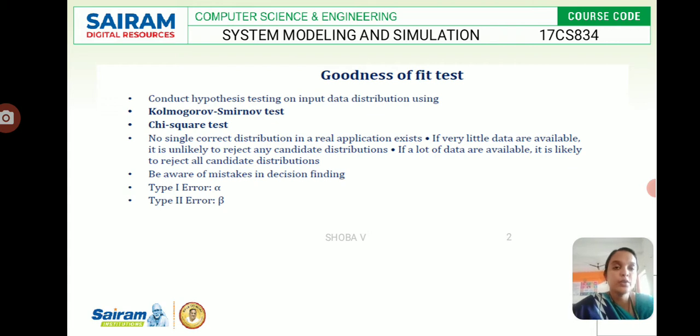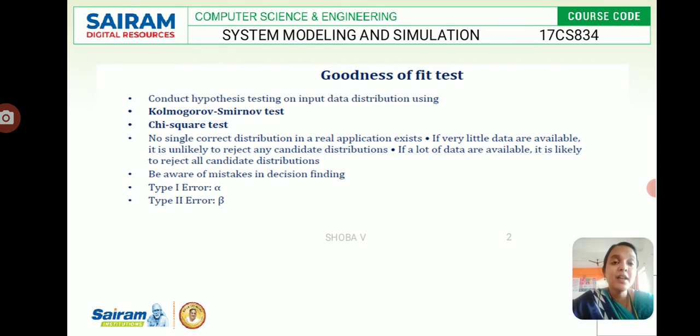So this is the goodness of fit test. In this we are going to conduct hypothesis testing on the input data distribution by using the Kolmogorov-Smirnov test and the chi-square test. So these are the two tests we are going to apply for the hypothesis testing. So what is actually meant by these two tests?